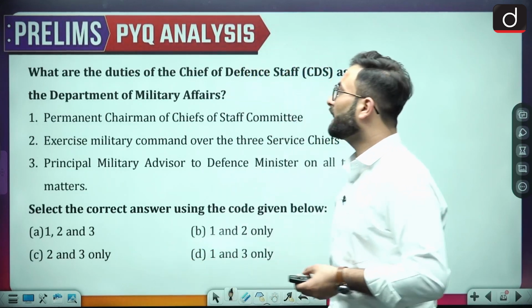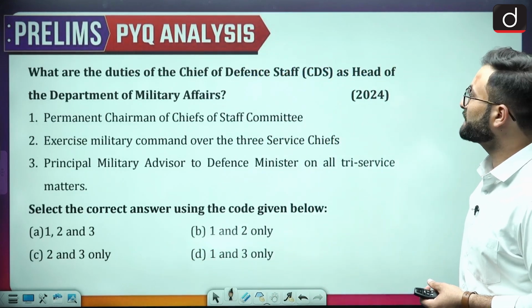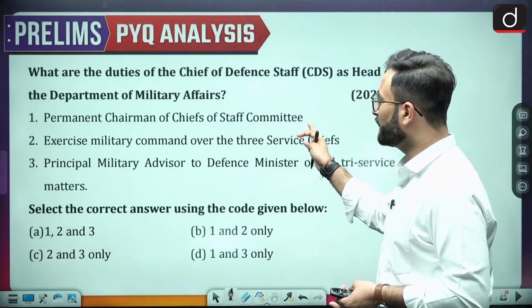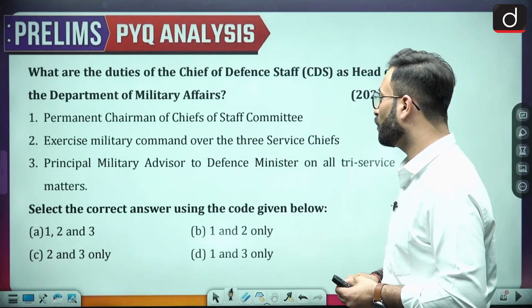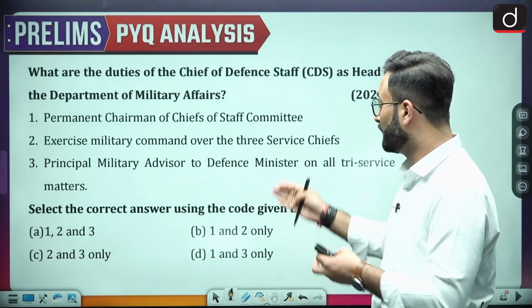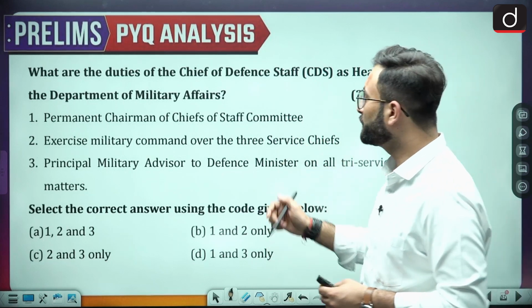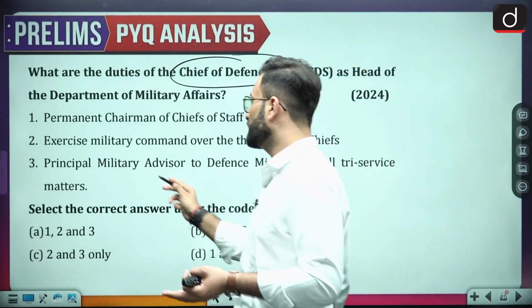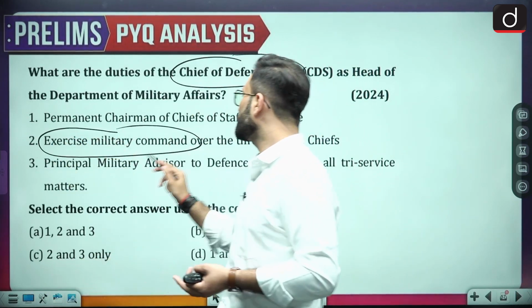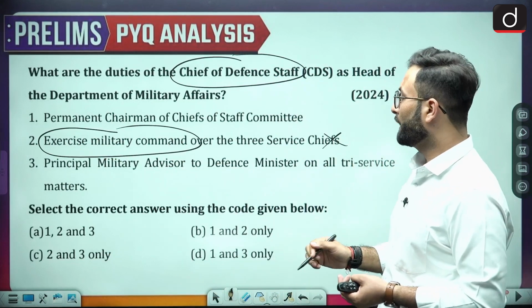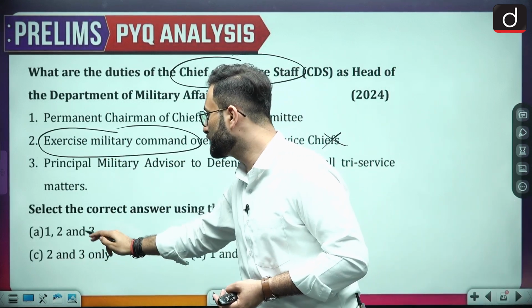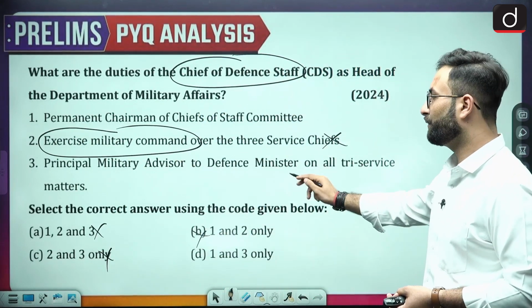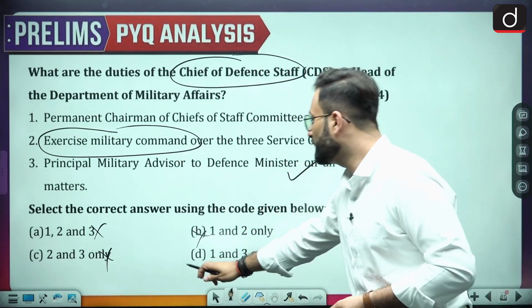Okay, moving further: what are the duties of the Chief of Defence Staff as the head of the Department of Military Affairs? Permanent chairman of the Chiefs of Staff Committee, that is fine. Exercise military command over the three service chiefs. Now when we talk about the role of the Chief of Defence Staff, he does not exercise military command, so that is not in his duties. So if you eliminate the second one, this is gone, this is gone, and this is also gone. Principal military advisor to the defence minister on all tri-services matters, that is correct. Option D is your right answer over here.